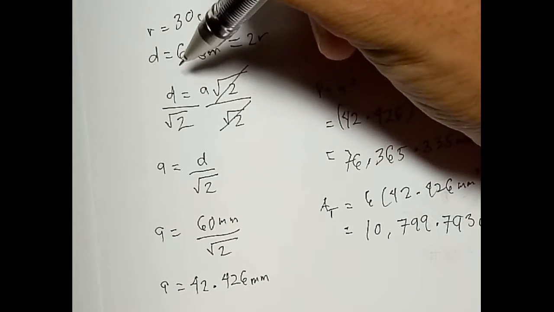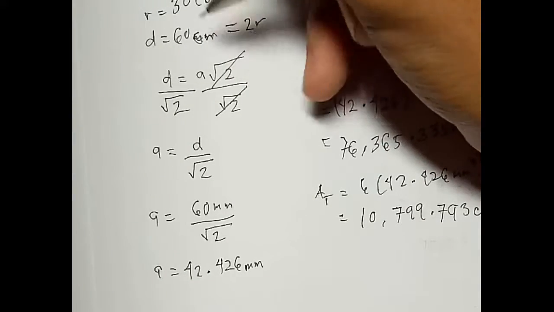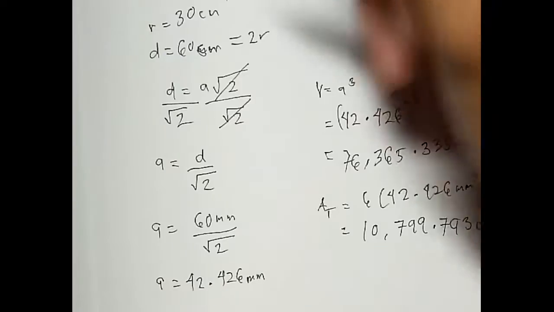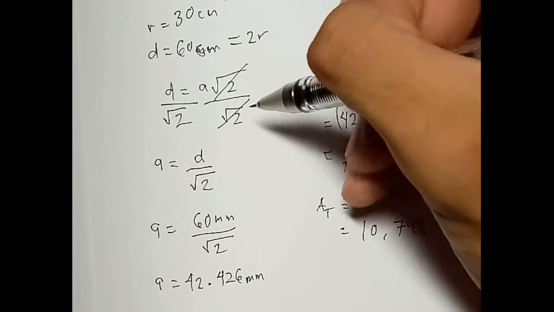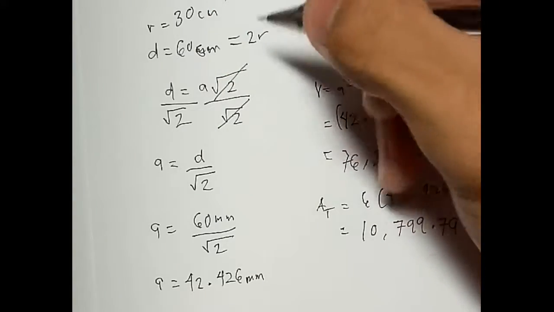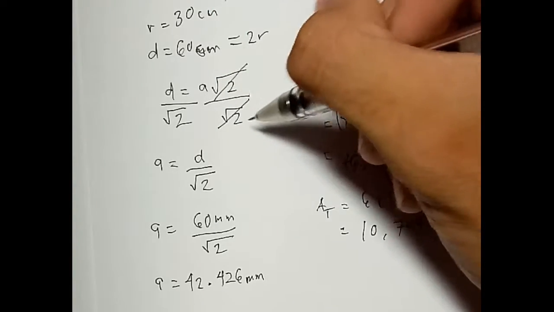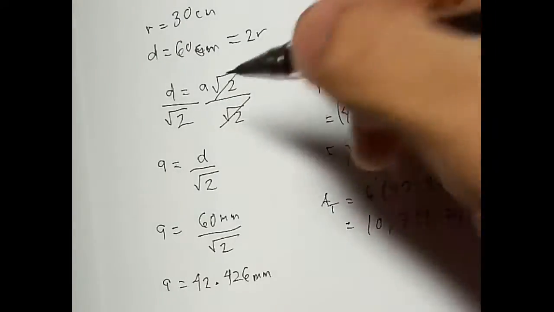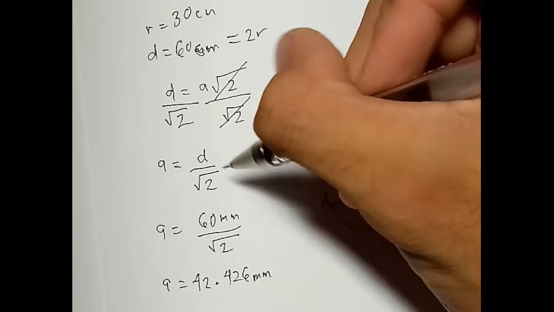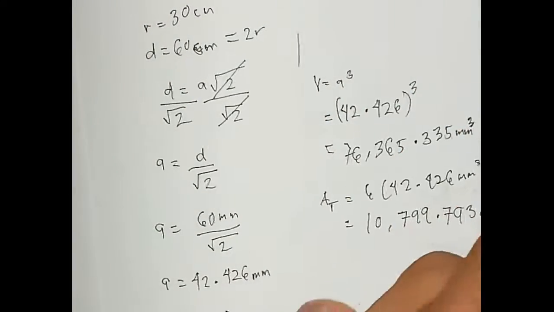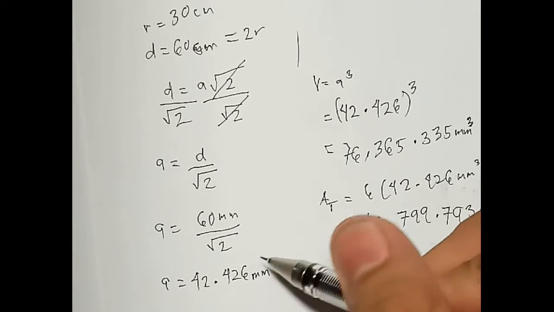Since the diameter is also the diagonal of the square, we can derive a formula from there, in which we just have to divide d and a square root of 2 by square root of 2. So we can cancel square root of 2. So the formula for a is d over square root of 2. By substitution, we get 42.46 centimeters.